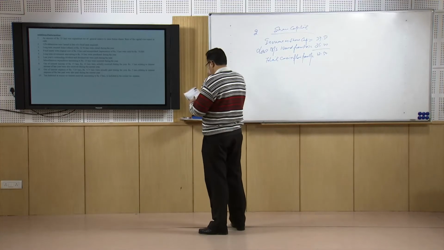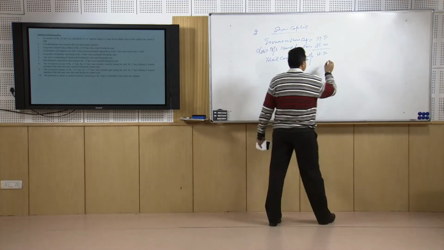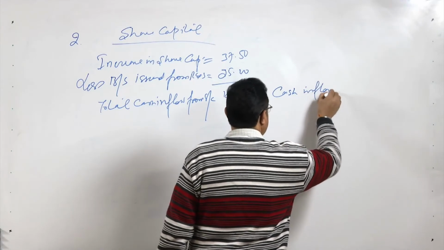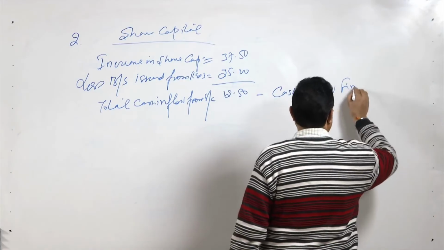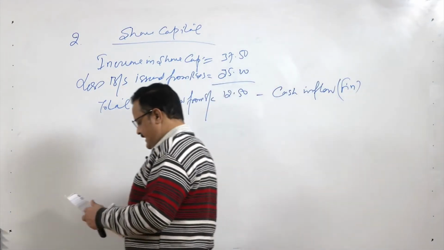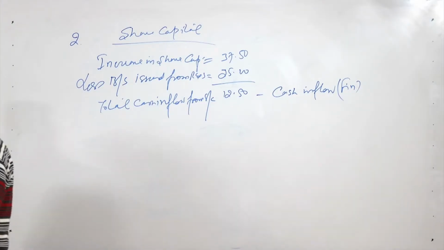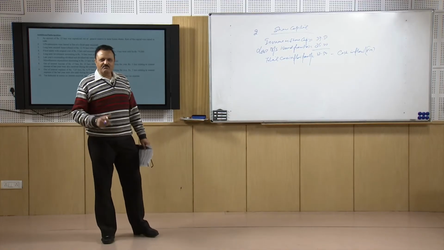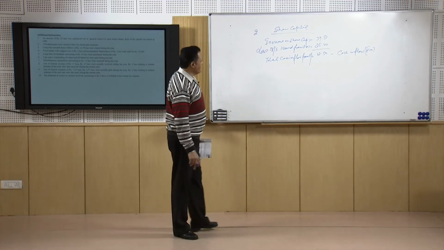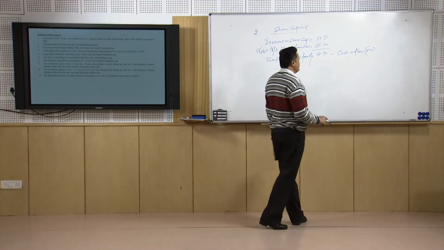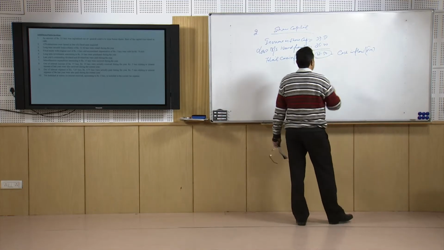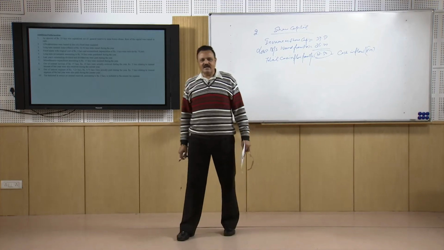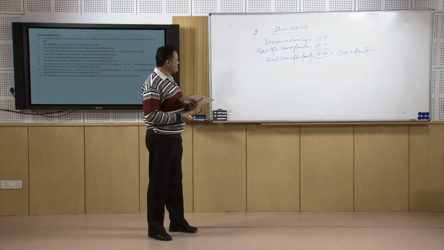12.5 lakhs. We will have to note it down and check that it is the cash inflow, and share capital is a financing activity, so it is cash inflow from the financing activities. And when we go to the final cash flow statement, in the basic cash flow statement we have shown the share capital increase by 37.5, but in the final cash flow statement we will show that the real cash inflow on account of the financing activity is 12.5 and not 37.5. That is the difference between the basic cash flow statement and the final cash flow statement. We will have to check for this.